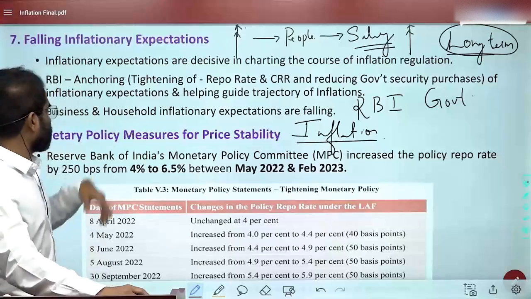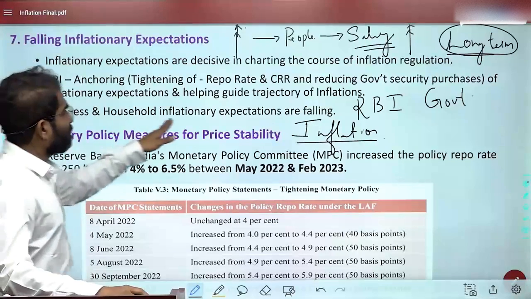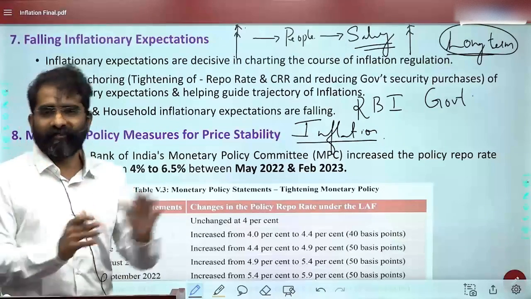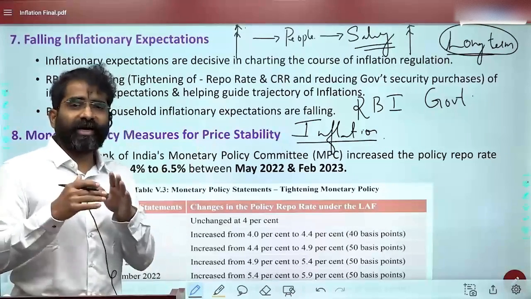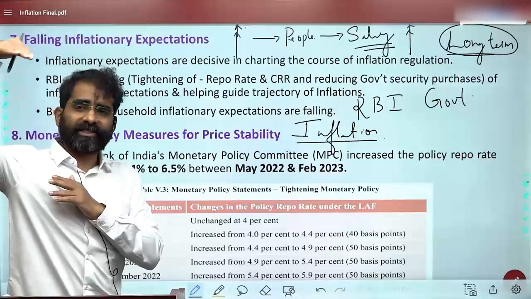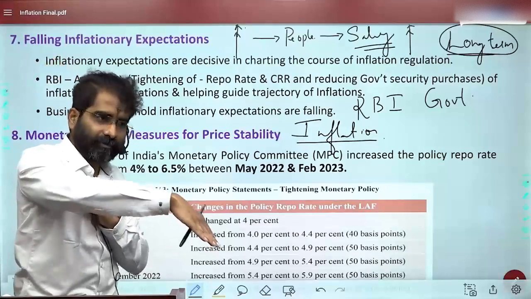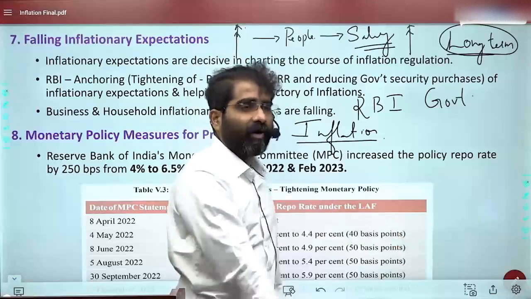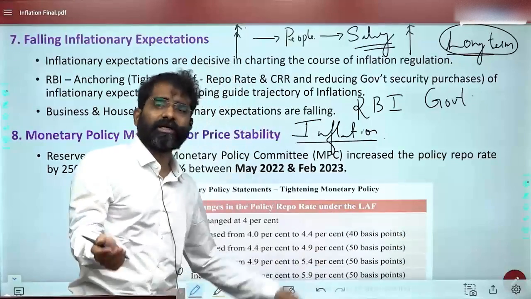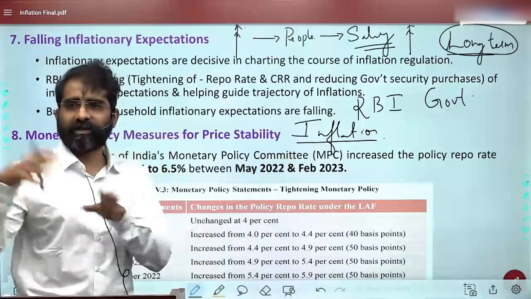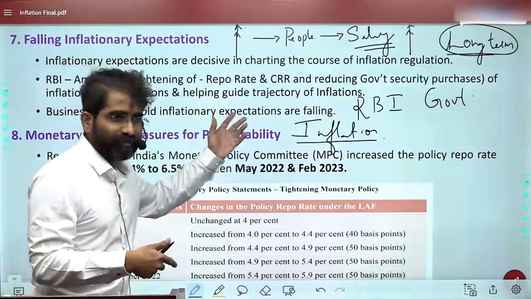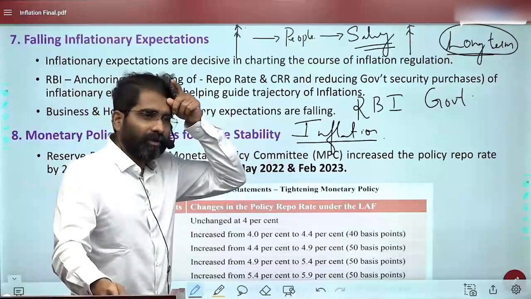So this is what the economic survey says. Business and household inflationary expectations are also falling. So here we will find there are two graphs. I have not put those graphs. You will find that the business houses' inflation expectations are also falling, and even the common man, the public, their inflation expectations are falling. That means both business houses and people have trust in the institutions, and therefore we can say our inflation is anchored. Are you able to get this?